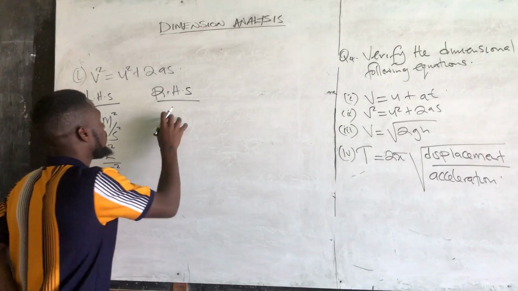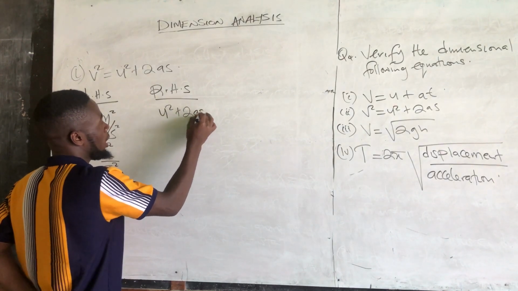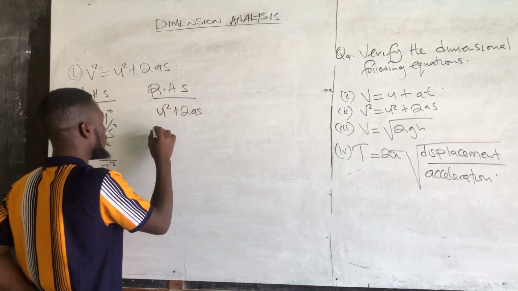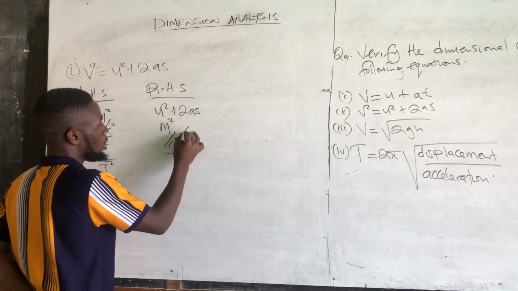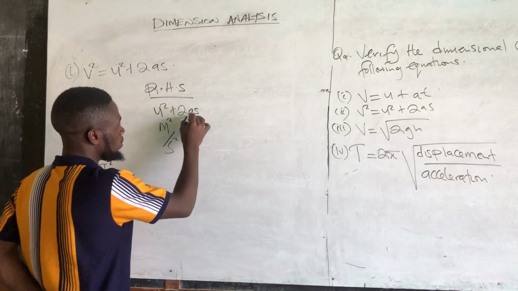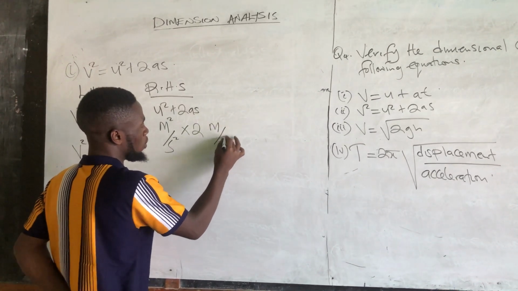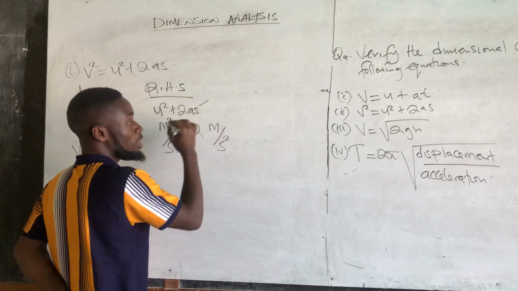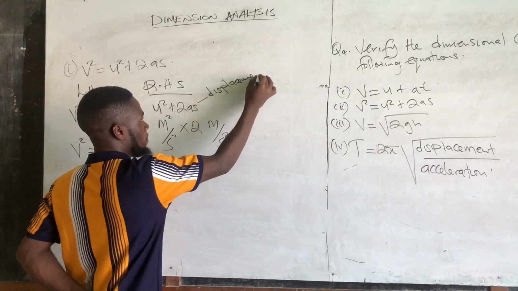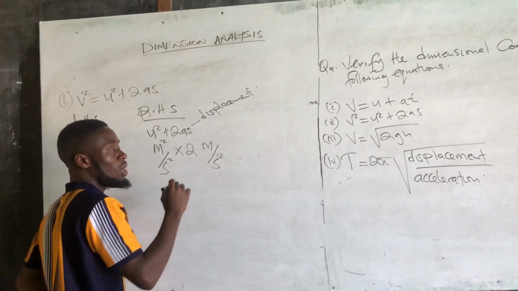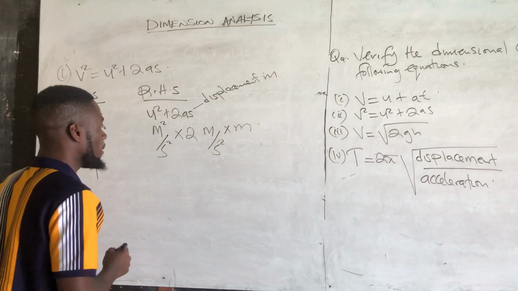Okay? So let's solve the other answer here to be U squared plus 2AS. What are the units for initial speed? Meters per second, and these are squared, multiplied by 2. What are the units for acceleration? This will be meters per second squared, multiplied by S. So in this, S represents displacement. And displacement is measured in meters. So multiplied by meters.